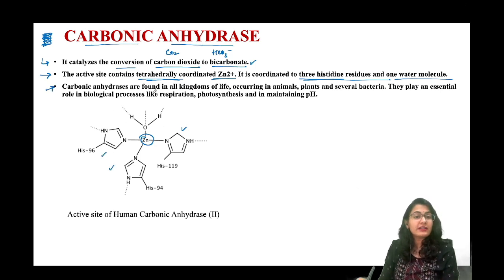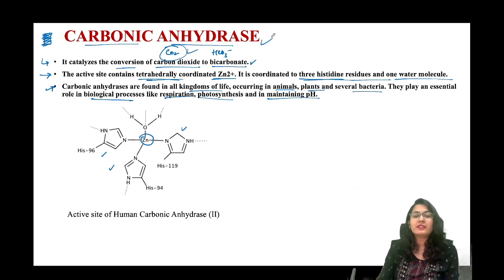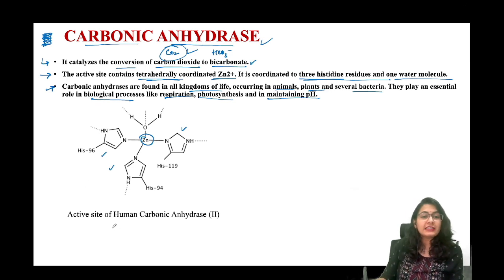Now carbonic anhydrases are found in all kingdoms of life, occurring in animals, plants, several bacteria. They play an essential role in biological processes like respiration, photosynthesis and in maintaining the pH. Obviously बात है guys, जब तक हम कार्बन डाइऑक्साइड को बाहर नहीं निकालेंगे सिस्टम से, तब तक ऑक्सीजन का क्या काम रहेगा? So definitely ऑक्सीजन हमें लेना है, कार्बन डाइऑक्साइड देना है. It is going to help in that process of respiration. Now this example I have shown you is the active site of human carbonic anhydrase 2.